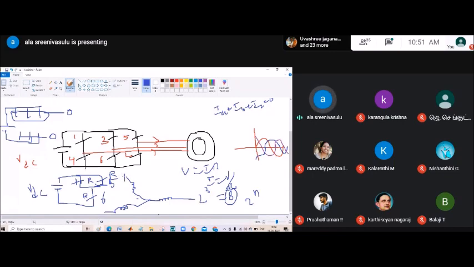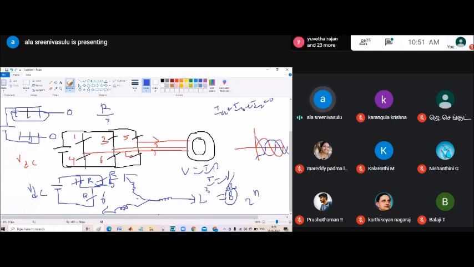So IA, IB and IC, 0, 120, 240, right? So here, if you see, 1 and 5 both are in parallel, and parallel means we can apply the voltage division rule. Voltage division rule, if you are applying R by R plus R. So then R square by 2R, so then you will get R by 2 only.